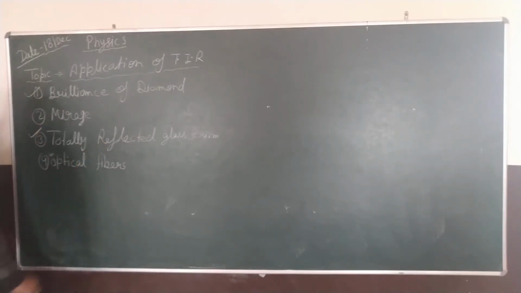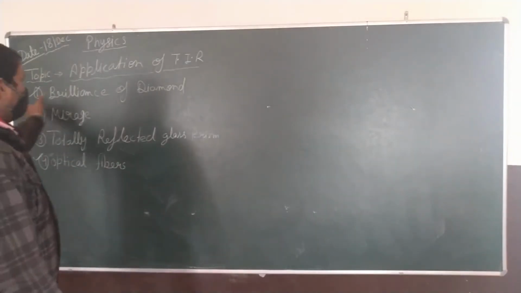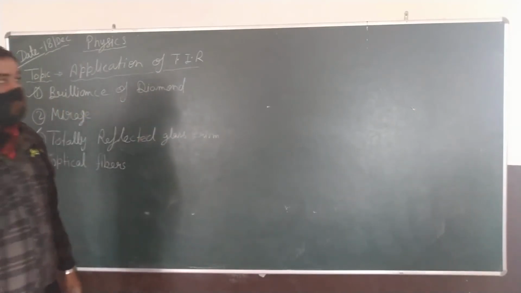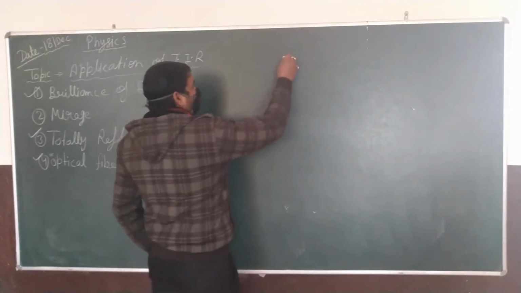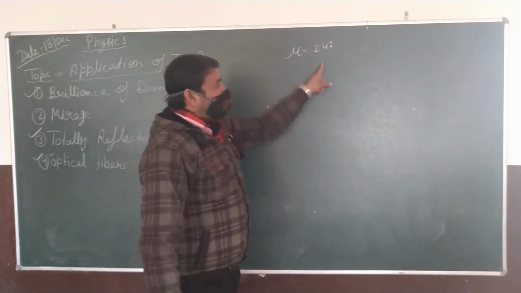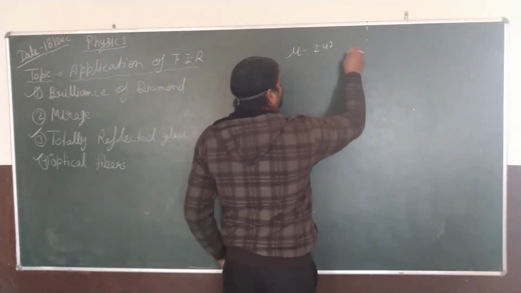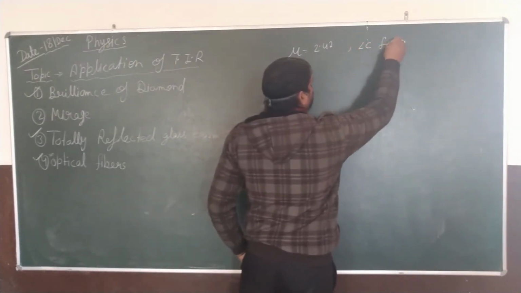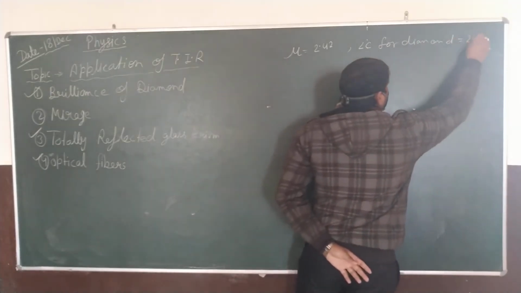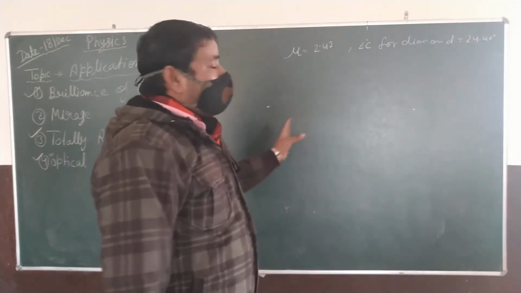Totally reflecting prism and optical fiber are the most important applications based on TIR. Now we are going to learn about the brilliance of diamond. As we all know, the diamond has refractive index 2.42, and because of that, in the previous class we have also done that the critical angle for diamond is 24.4 degrees. Okay, so diamond is made like that.